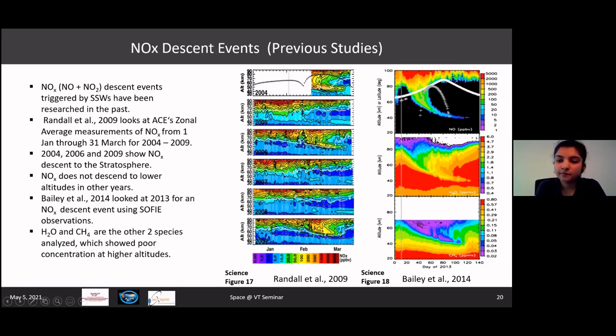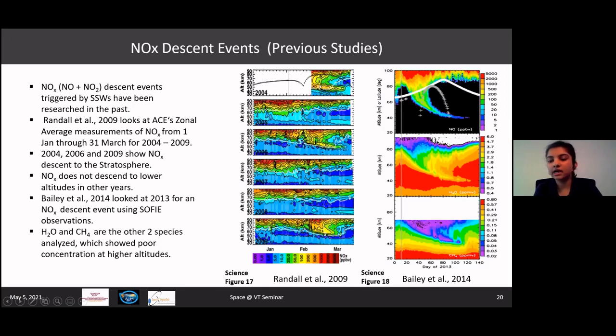And this is a plot from a very recent work of Dr. Bailey in 2014, where he has used SOFI observations to show a similar event in 2013, where we see that around a few days after the SSW event, we see a gradual descent of NO to low altitudes towards the stratosphere. And the concentration of NO is very high at higher altitudes. The concentration is comparatively lower at lower altitudes. However, there's a strong presence of NO at these altitudes.